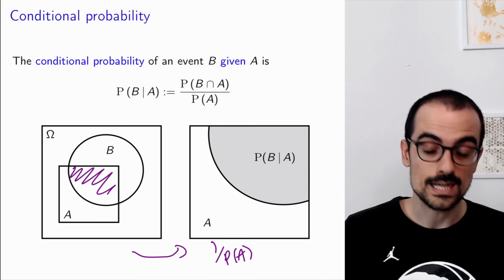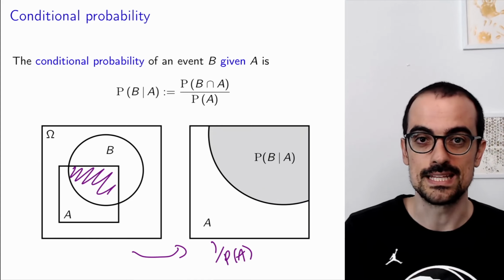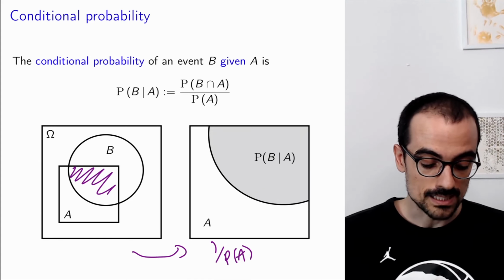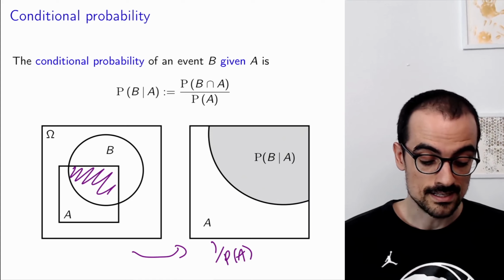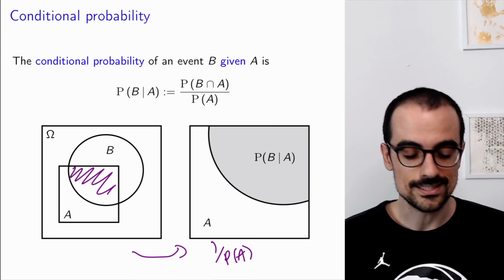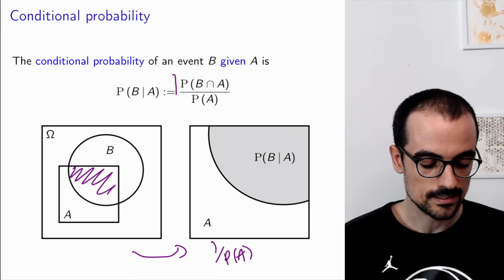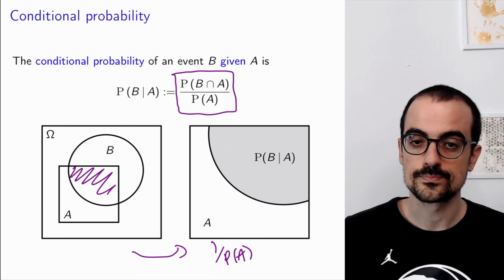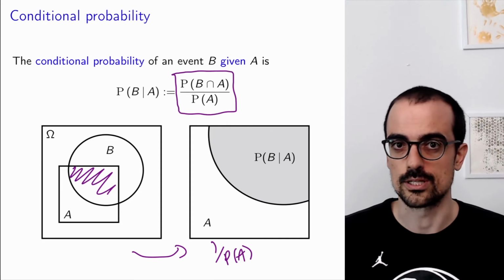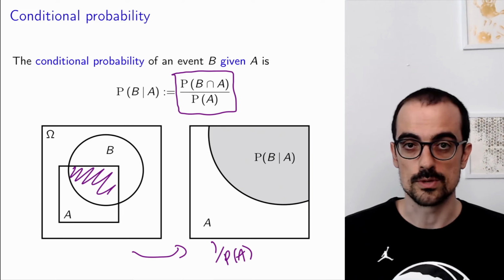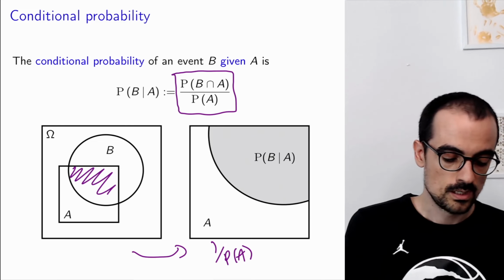So when we look at the probability of the outcomes in B that we're interested in, they get multiplied by 1 over probability of A. Since they're the outcomes that are in the intersection, we obtain exactly this formula. Okay, so that's a quick justification in terms of Venn diagrams for the formula of conditional probability.